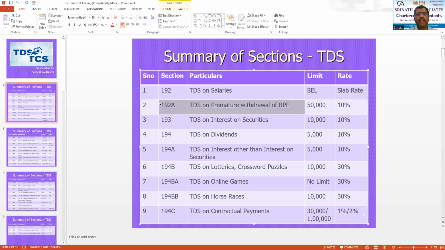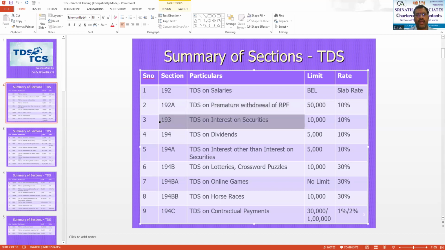Similarly, section 192A talks about TDS on premature withdrawal from RPF. If an employee who has joined employment withdraws the proceeds from the recognized provident fund within 5 years of his service, that is called premature withdrawal, and the provident fund office will deduct TDS if the amount exceeds 50,000, at the rate of 10%.